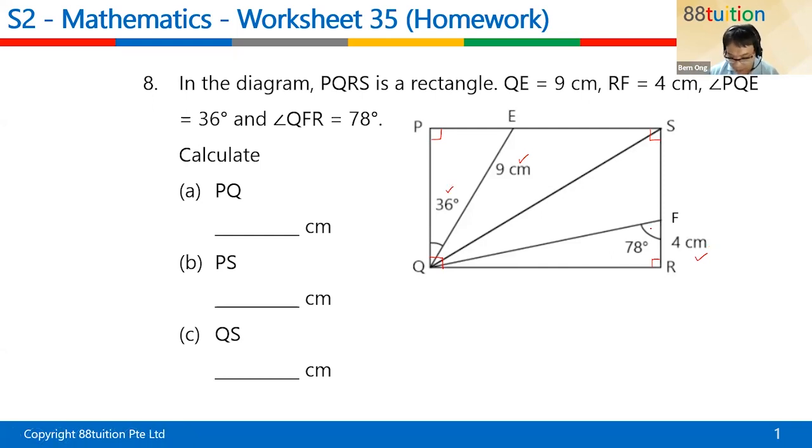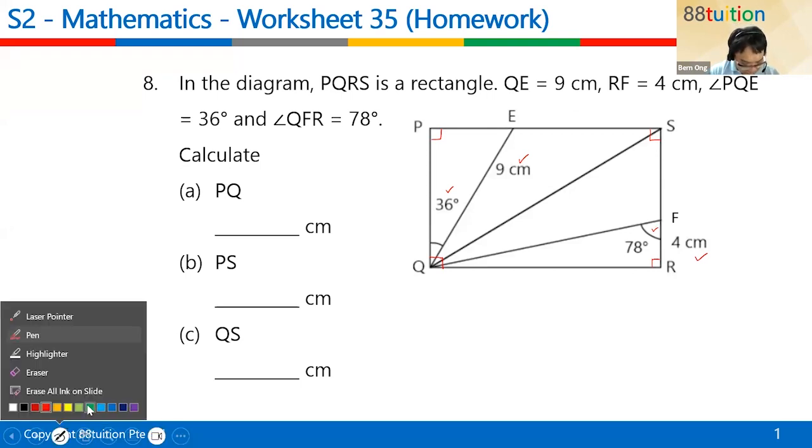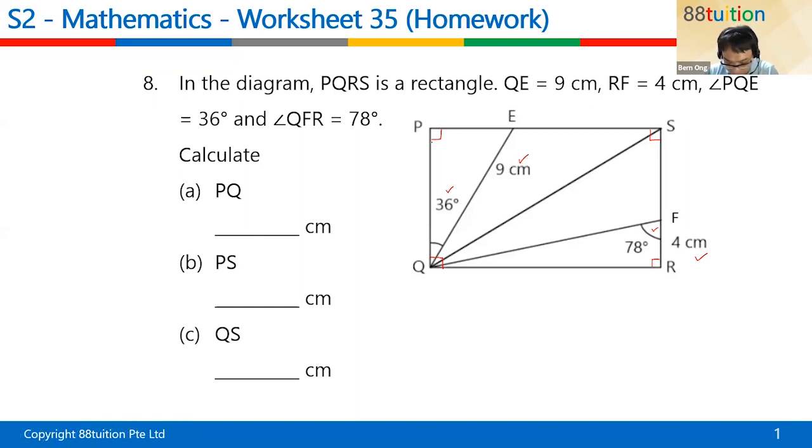QFR is 78. Okay. All right. So you're supposed to calculate PQ. Where is PQ? PQ is this portion here, the green. PQ is down here. Isn't this the breadth of a rectangle?